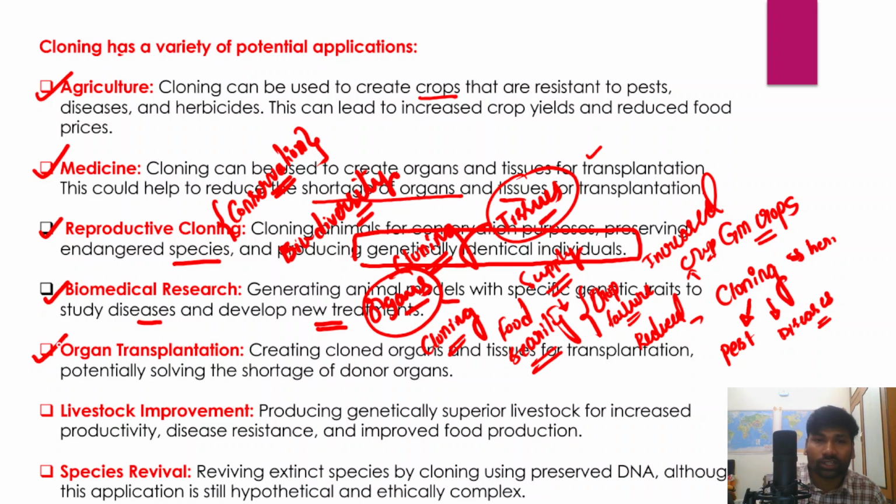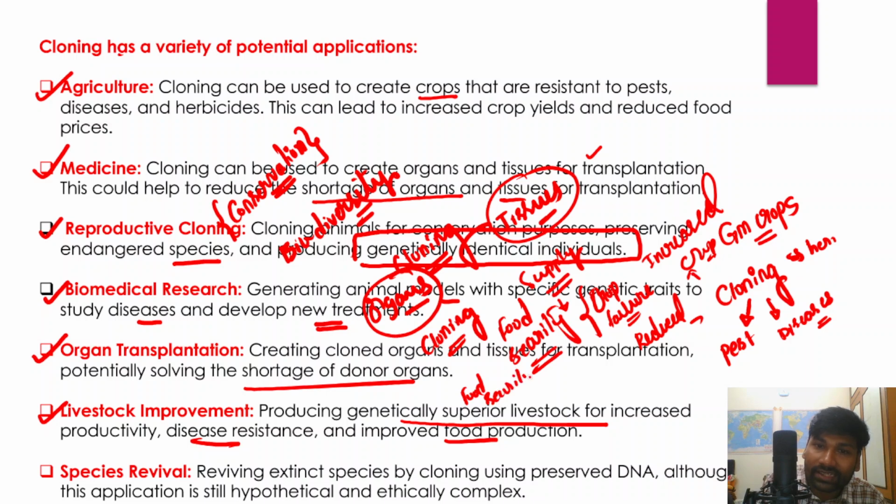And as of now, there is a shortage of donor organs, and this shortage can be effectively met. Even livestock improvement is another very important and potential application of the cloning method, because we can produce genetically superior livestock for increased productivity, disease resistance, and improved food production as well. So we can say that it would result in food security, it would increase the yield of the various crops, and it would also result in the biofortification of the food as well.